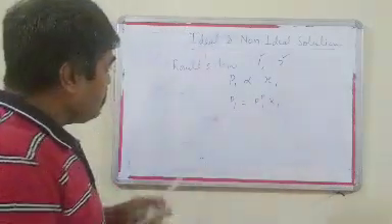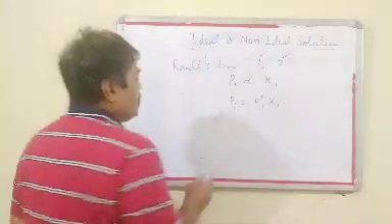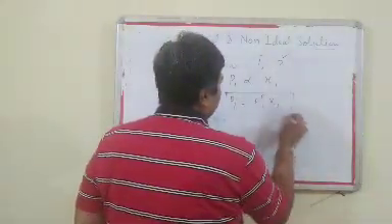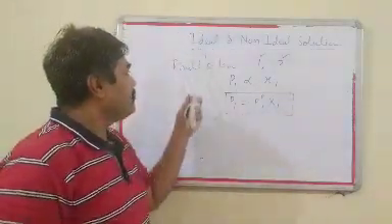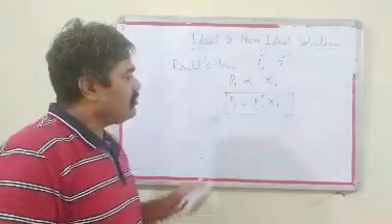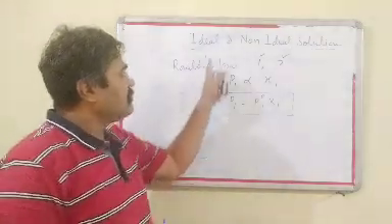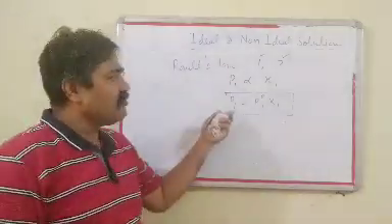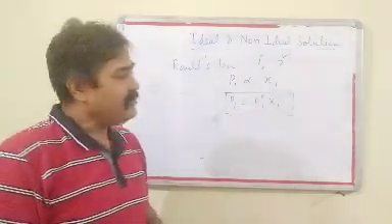Now here we will discuss the ideal and non-ideal solution. This is the criterion of the ideality of the solution. If the solution is ideal, then it will obey Raoult's law over the entire range of concentration. It means if a particular solution is not obeying Raoult's law, it is not an ideal solution.